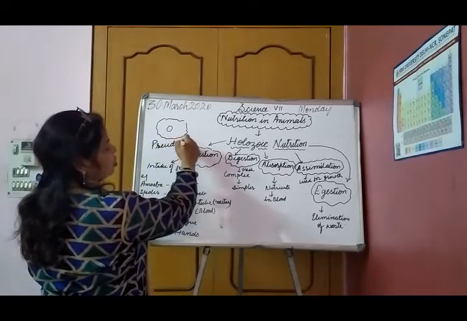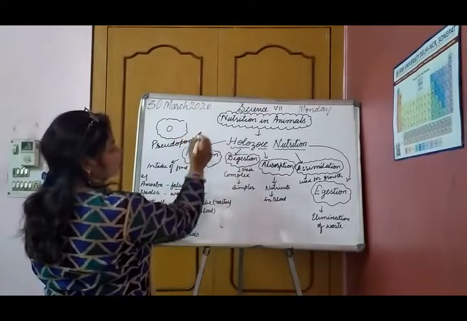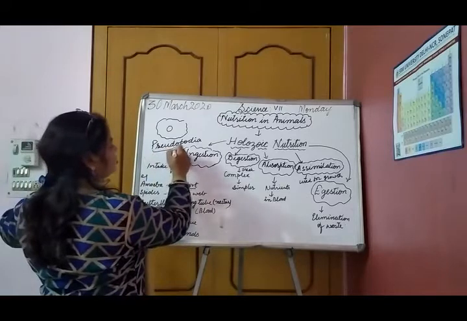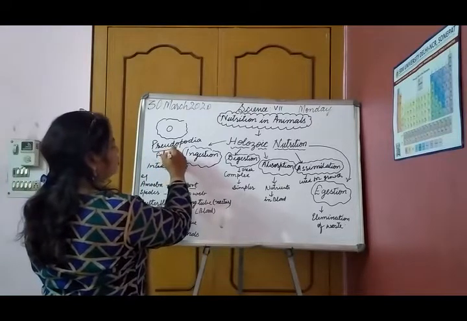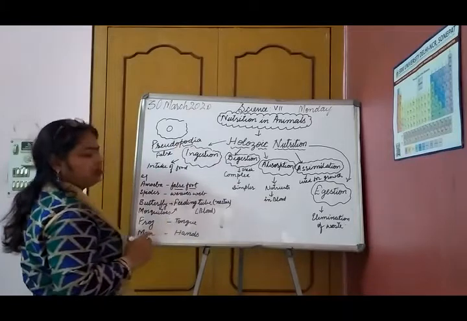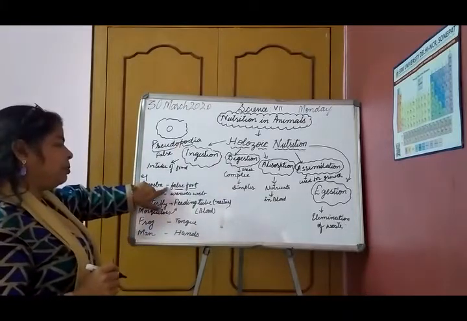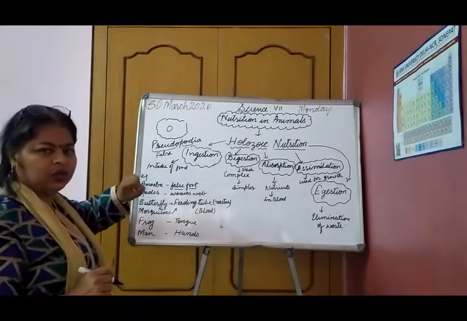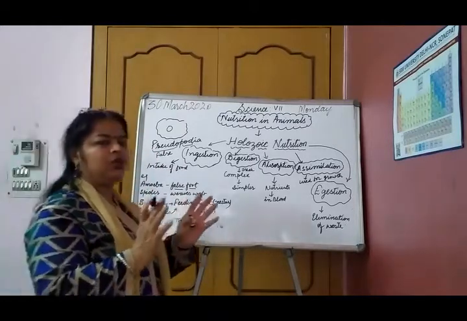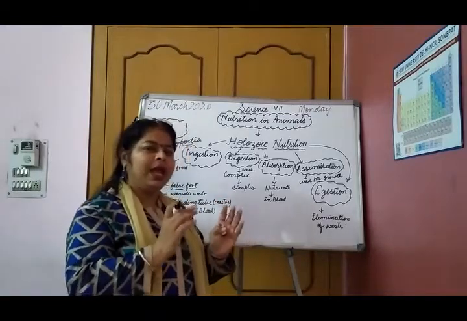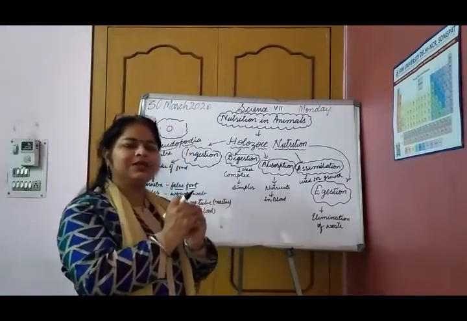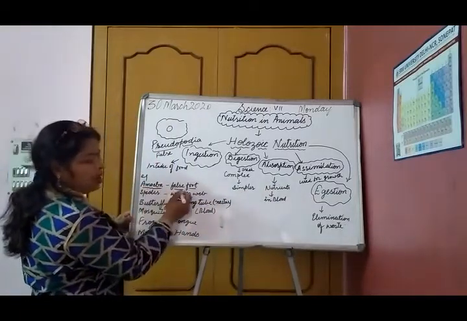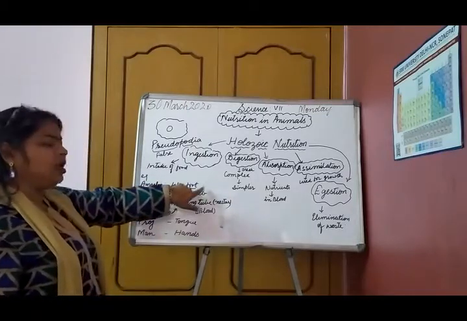P-S-E-U-D-O, pseudo, P-O-D-I-A. Pseudopodia, P silent. The word pseudo means false, and pod means feet or foot. So amoeba makes pseudopodia. Pseudopodia are the false feet. When it moves, these false feet or finger-like projections are formed and they capture the food. This is called engulfing of food. So in amoeba, the food is engulfed by making false feet.